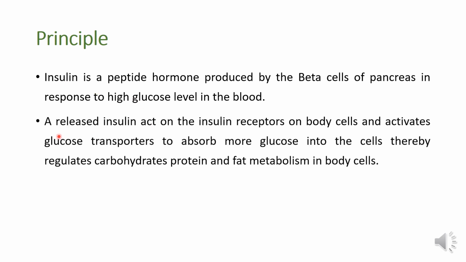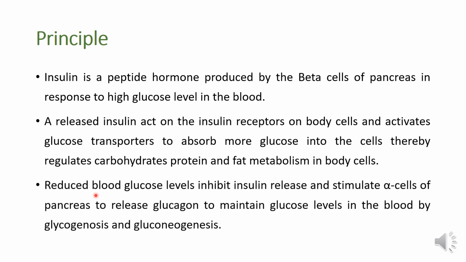Released insulin acts on the insulin receptor on the body cell and activates the glucose transporter, and this glucose transporter helps to absorb more glucose into the cell. So from the blood, the glucose is transferred to the cell, thereby regulating carbohydrate, protein and fat metabolism in the body, and ultimately it reduces the blood glucose level.